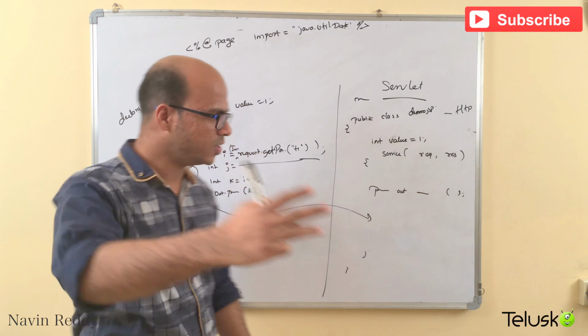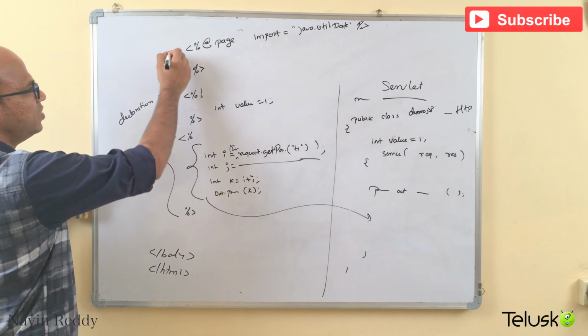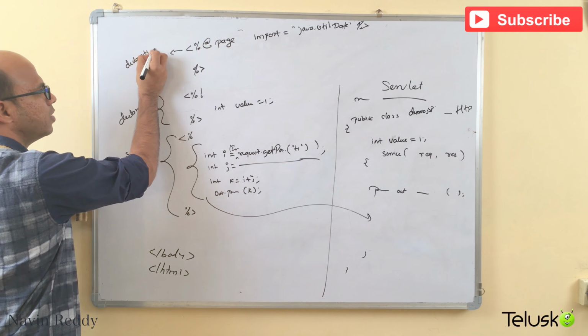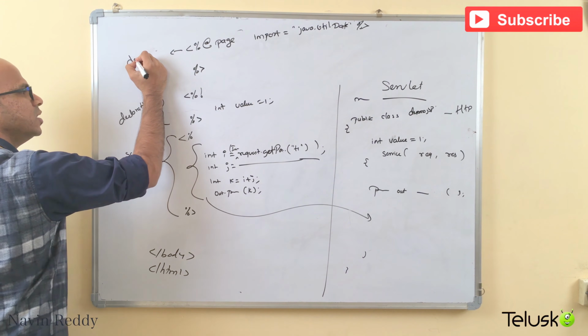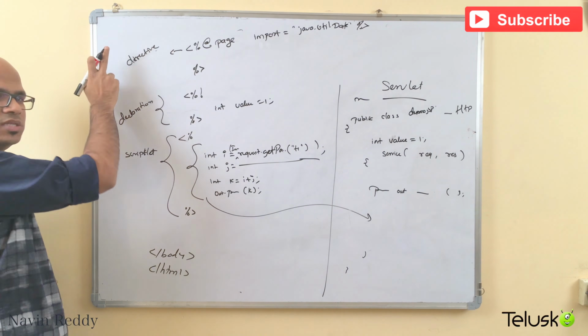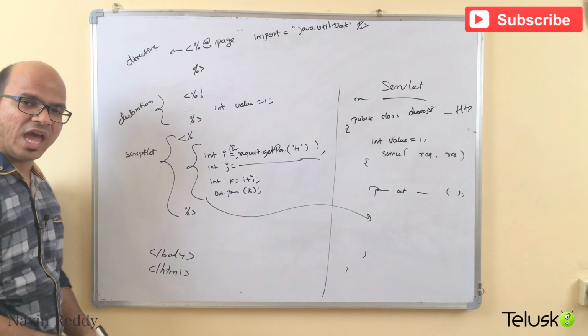So that's 3 tags. So this is scriptlet, this is declaration. Now this tag is called as declarative. This is not declarative, this is directive. My mistake. So it is directive. So this is directive, this is declaration, this is scriptlet. Now do we have one more?